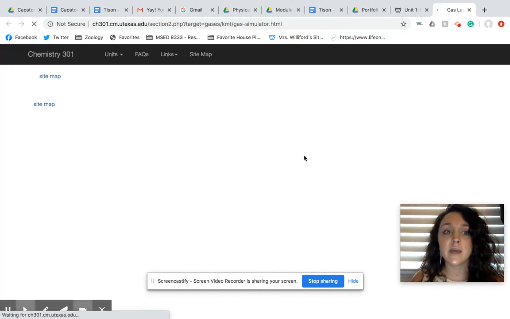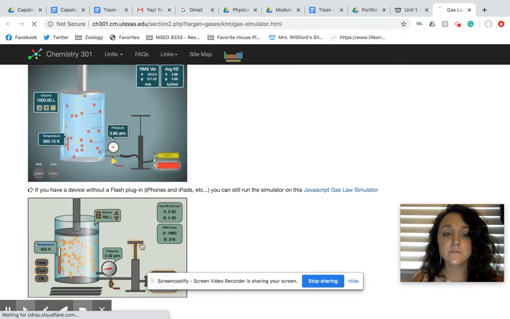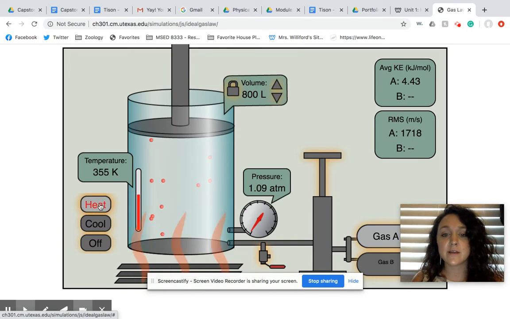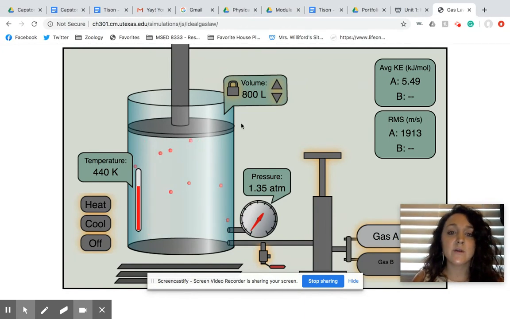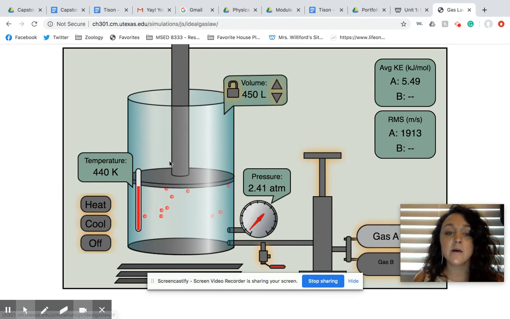So if we look at this gas law simulator, kind of like we did in class, we can see a few really important relationships. So the first thing you see is if we lock volume, we just said when temperature goes up, pressure goes up. So when I heat things up, my pressure goes up. Why? Because the particles have more energy and they're hitting the walls more often. Okay, let's say I want to decrease the volume. We know that's going to make pressure go up. So we decrease the volume, we see pressure going up. Why? Because there's less space for these particles to move. And the more they hit the walls of the container, the higher that pressure is.